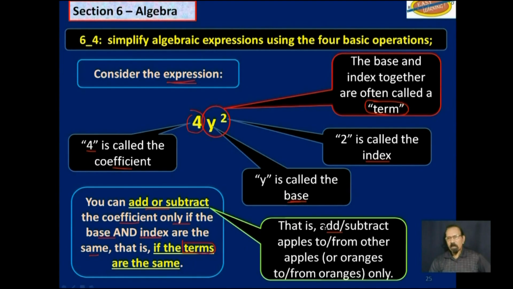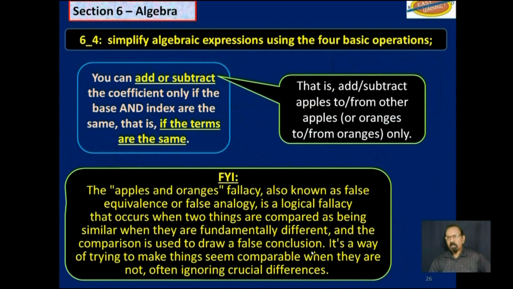That is, you can add or subtract apples to or from other apples, or oranges to and from other oranges only, but you can't add or subtract apples from oranges. Just for your information on that last point, the apples and oranges fallacy, also known as false equivalence or false analogy, is a logical fallacy that occurs when two things are compared as being similar when they are fundamentally different.